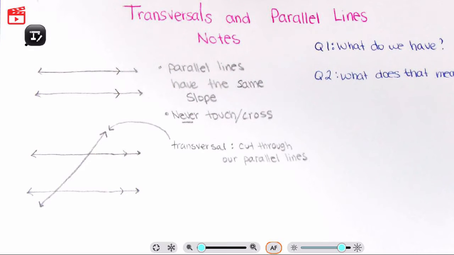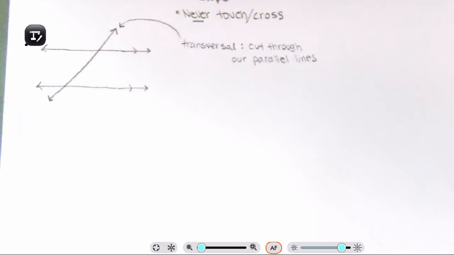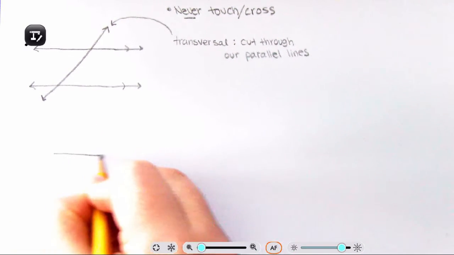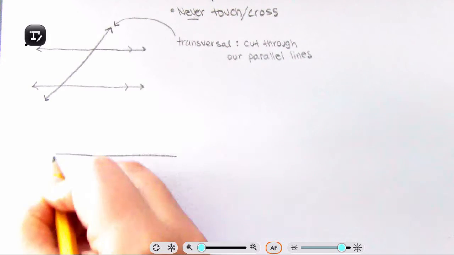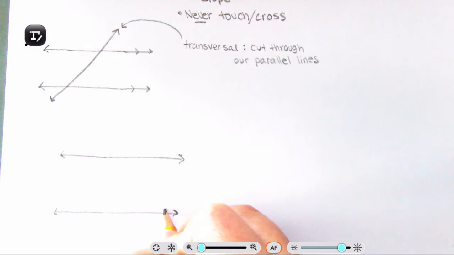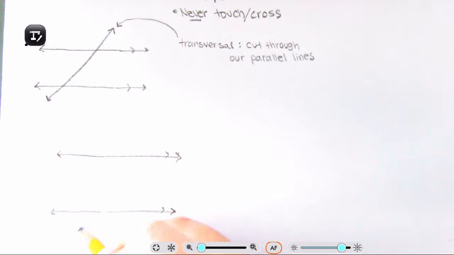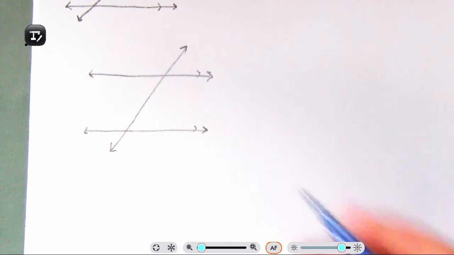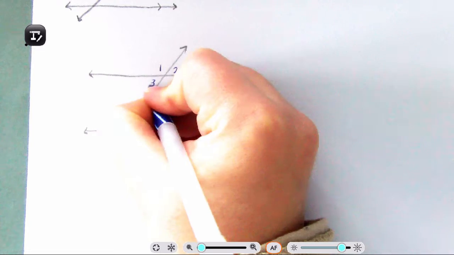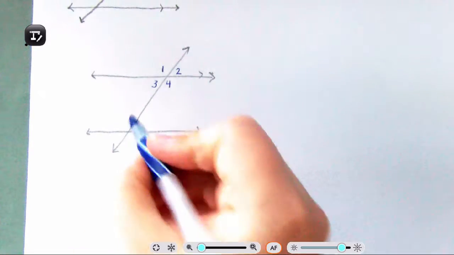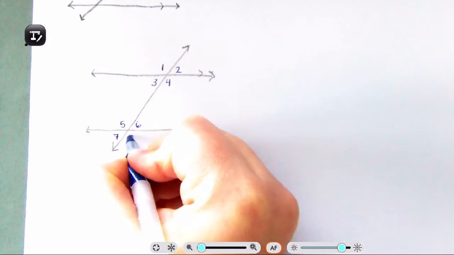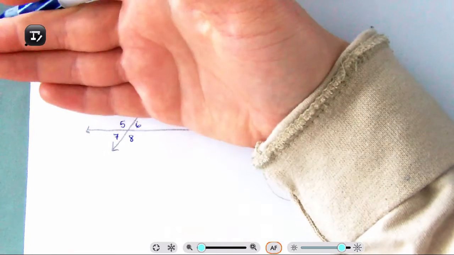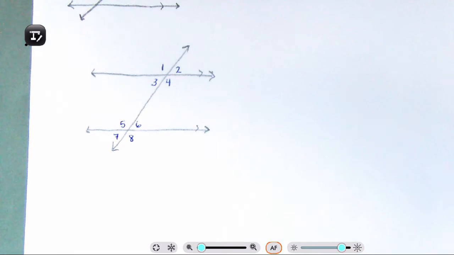Now, when we have parallel lines cut by a transversal, you're going to notice that there are 4 angles created on each parallel line. So here you have your parallel lines, cut by a transversal, and you have angles. For example, you have angle 1, 2, 3, 4, and then you have 5, 6, 7, 8. So you have 4 angles created here, and 4 angles created on the bottom, for a total of 8, but 4 on each.